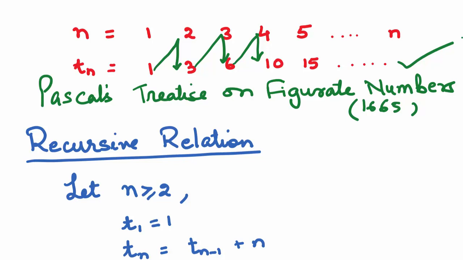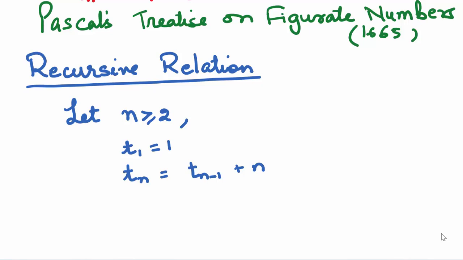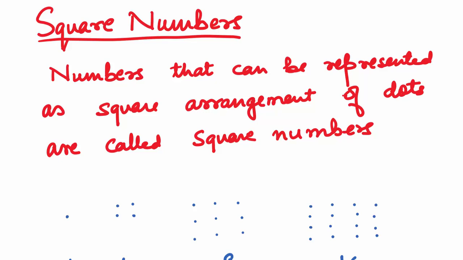Pascal discussed triangular numbers in his treatise on figurate numbers. Triangular numbers follow a recursive relation. If n is greater than or equal to 2 and T1 is 1, then Tn is equal to T of n minus 1 plus n. Let's come to the next type of figurate numbers, the square numbers.